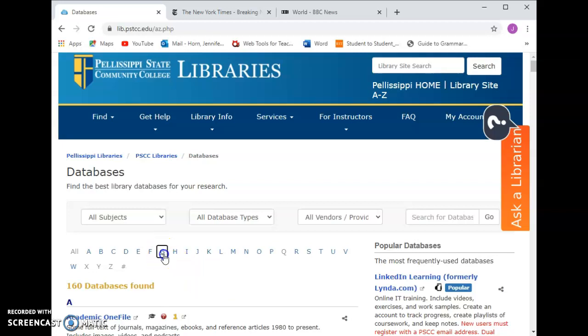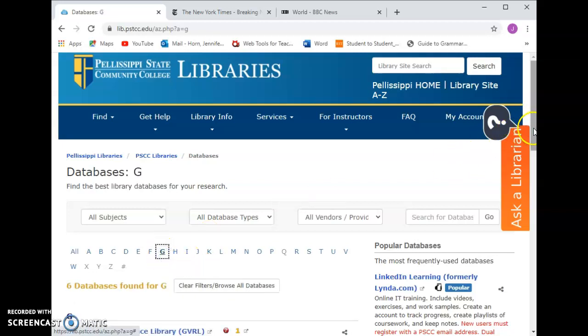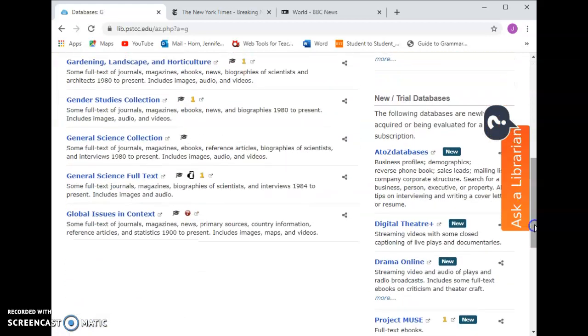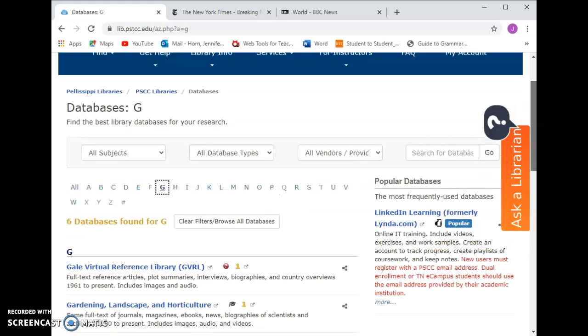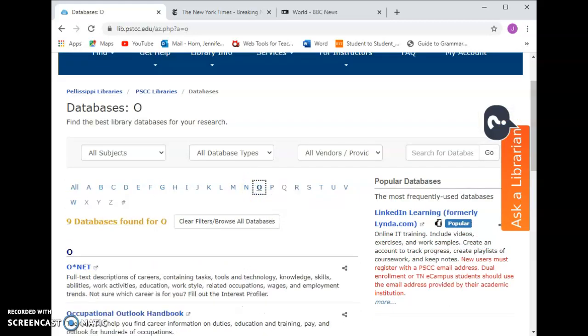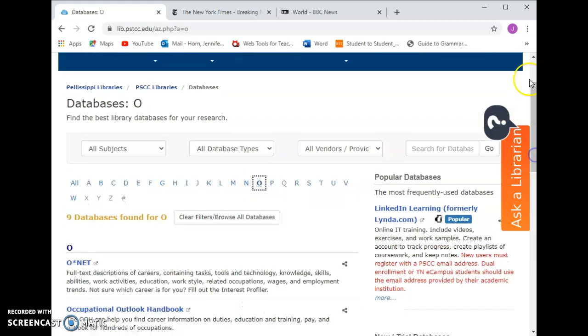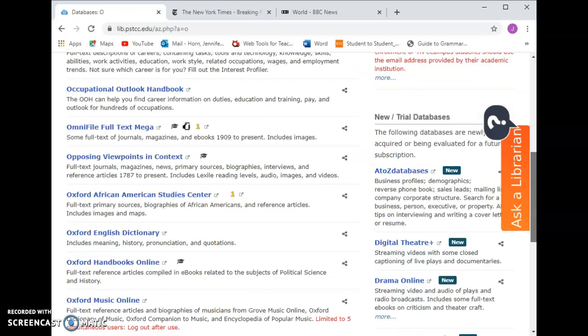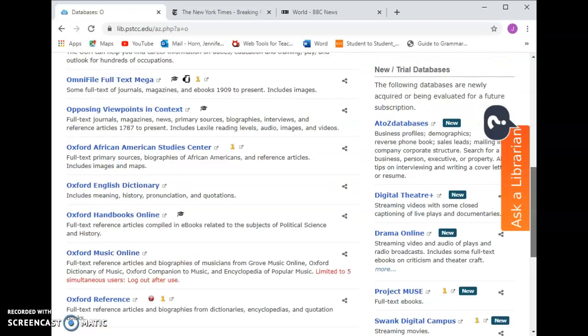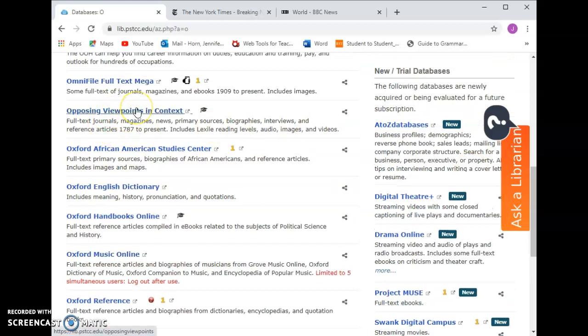So I'm going to click on G for our first database, which is the Global Issues in Context. The other one is Opposing Viewpoints in Context, and it's right there.